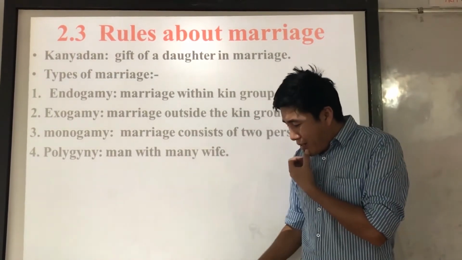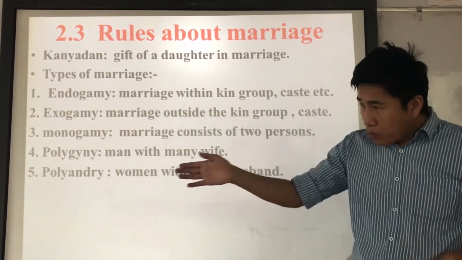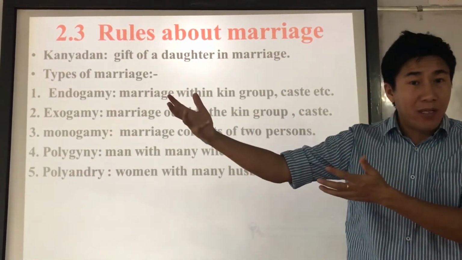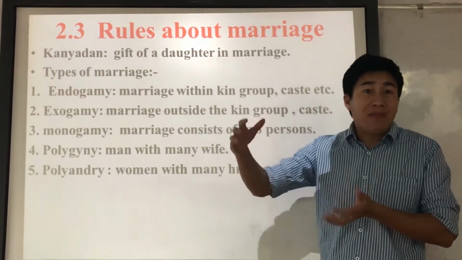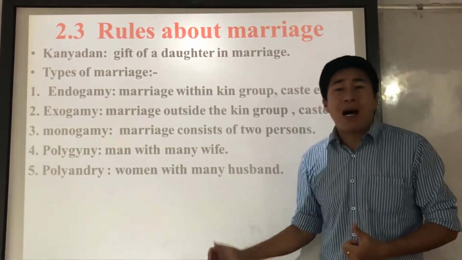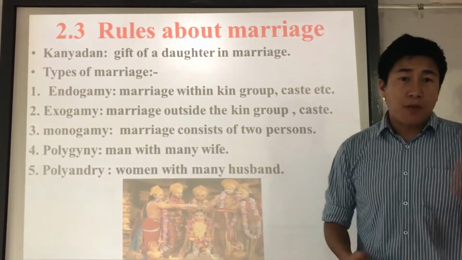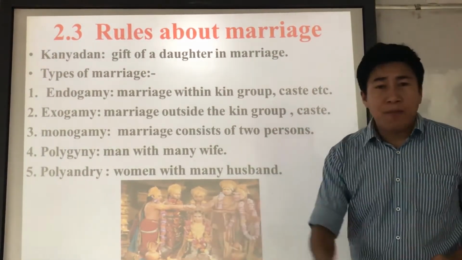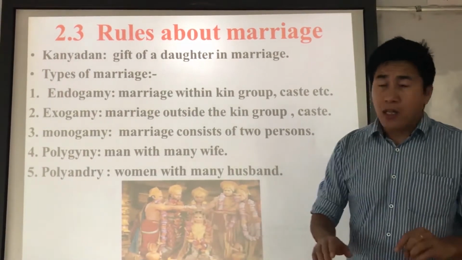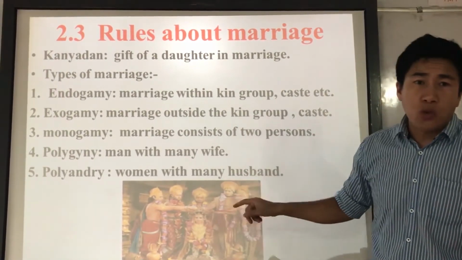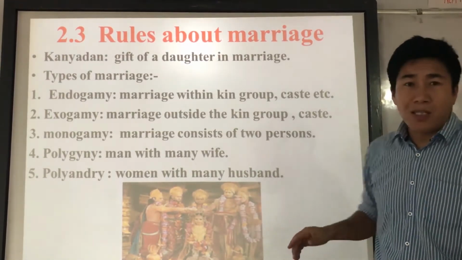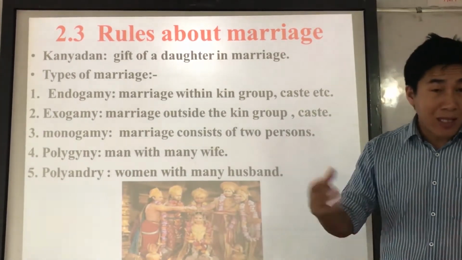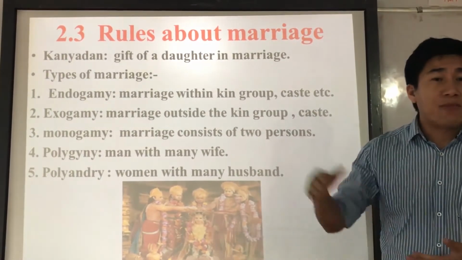Understood? And the opposite of this is polyandry: a woman having several husbands, right? The best example of that is the Mahabharata. You heard about Draupadi's marriage, right? Draupadi is the common wife of the five Pandava brothers: Yudhishthira, Bhim, Arjun, Nakul, and Sahadev. All those brothers have a single, common wife, Draupadi. So that is that kind of marriage practice. These are the types of marriage.